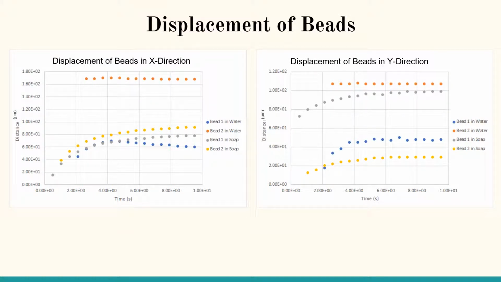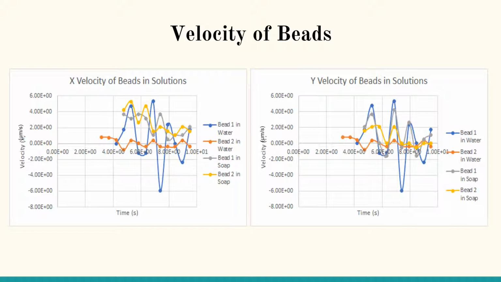These graphs are the displacement of beads. As you can see, the beads in soap moved further than the beads in water in the same amount of time. The graphs for velocity are now on screen. In the real-life model, kinetic energy is lost. The general trend of velocity is decreasing, and the equation for kinetic energy is K = 1/2 mv². So as velocity decreases, so does energy.